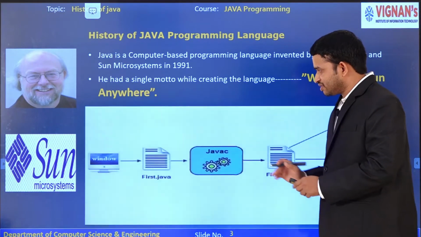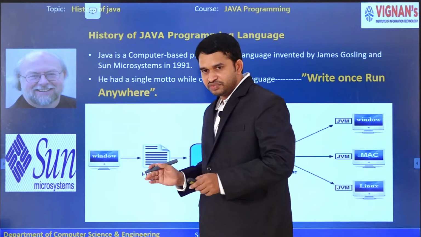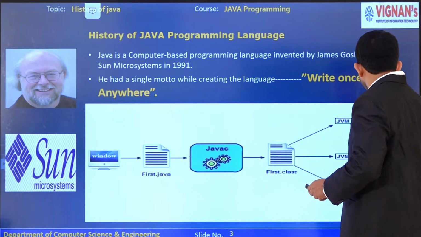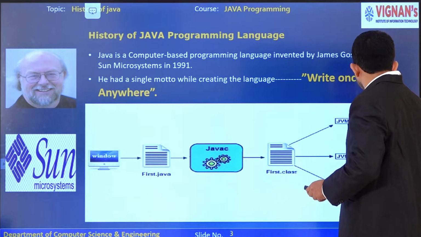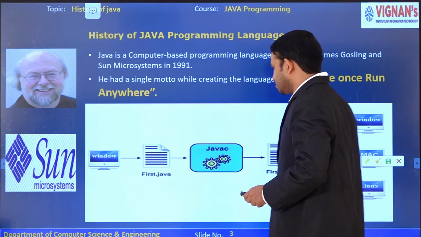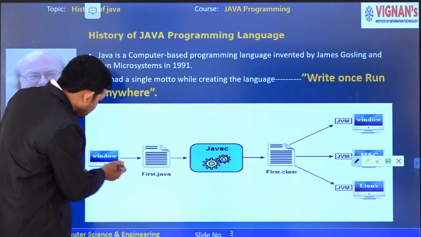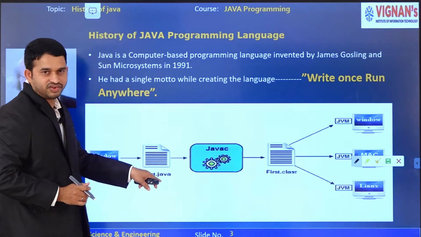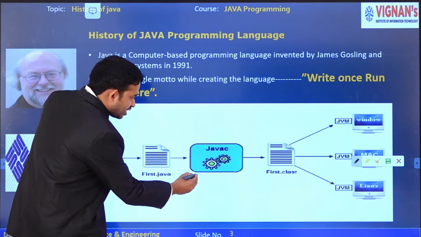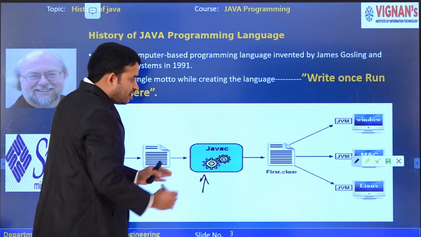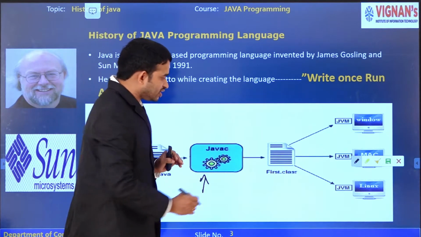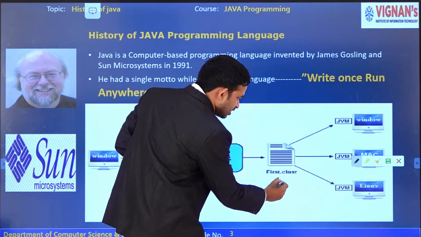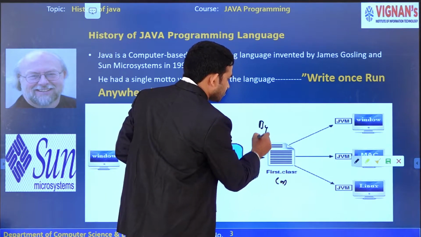With an example, the same thing. Why is Java platform independent? This is the pictorial representation of Java being platform independent. With an example I will explain this. Here, for example, I am using the Windows operating system. My file name is first.java. I want to compile it with the help of the compiler. After the compiler, I will get a .class file, also called bytecode.